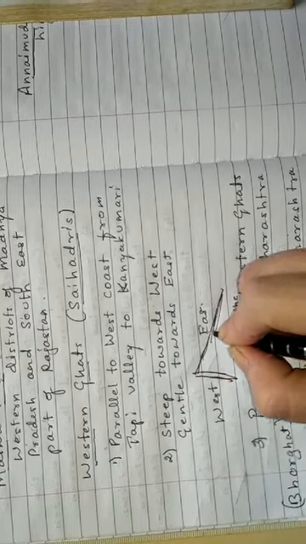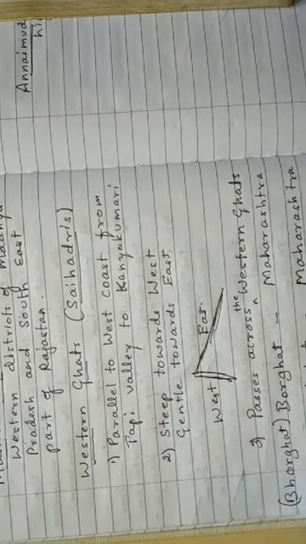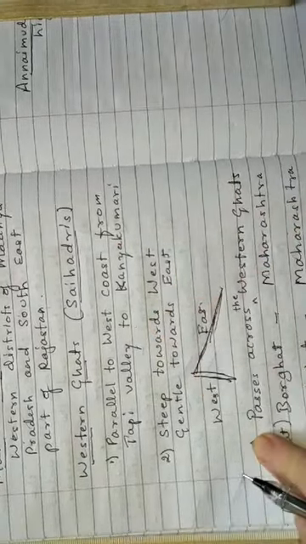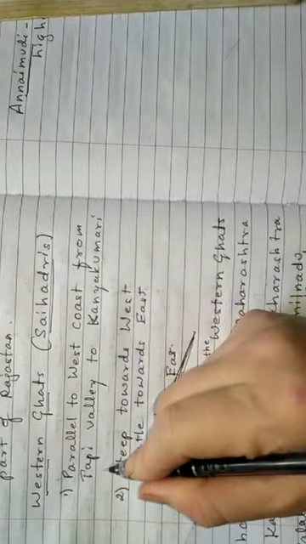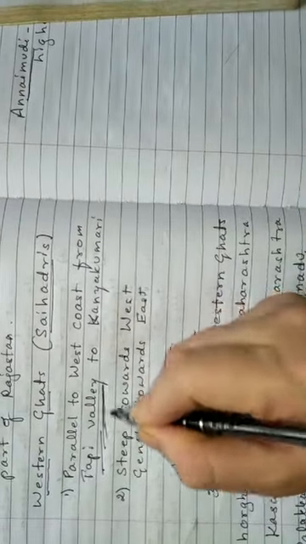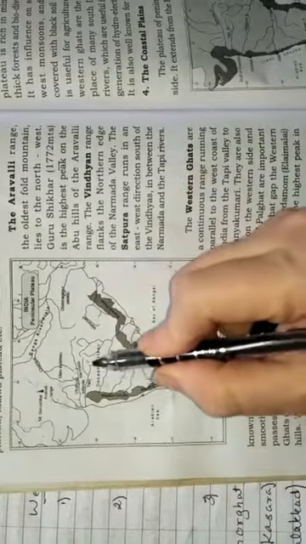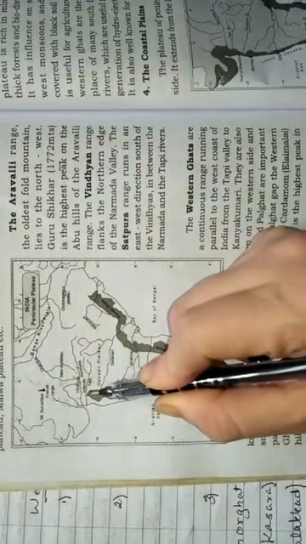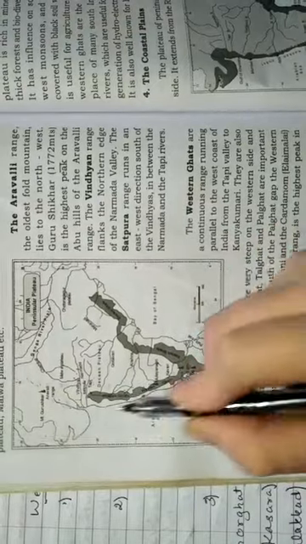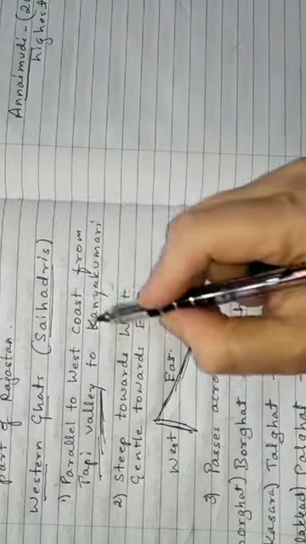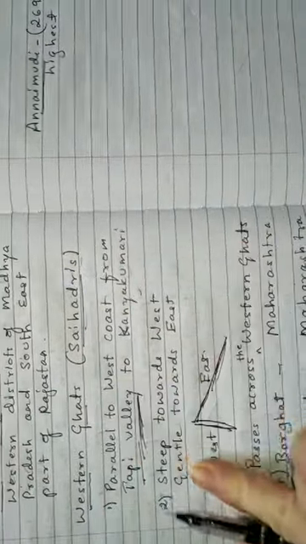Okay, so they are parallel to the western coast. They start from the valley of river Tapi, Tapi valley to Kanyakumari. You remember, no? See here. Here you have river Tapi. So from here to Kanyakumari, you have your Western Ghats. What are they called in different regions that you have seen? No? Sahyadris in Maharashtra and in our Karnataka also.